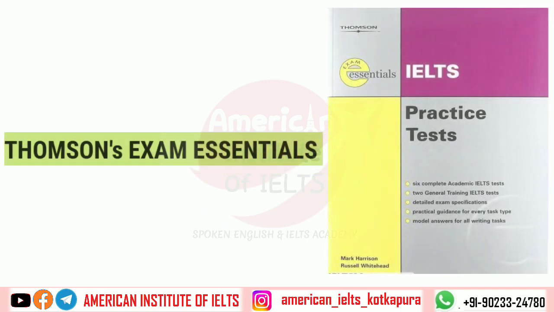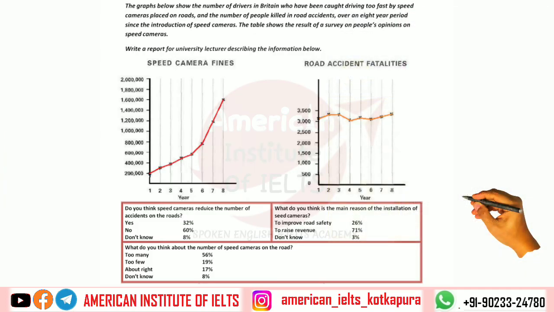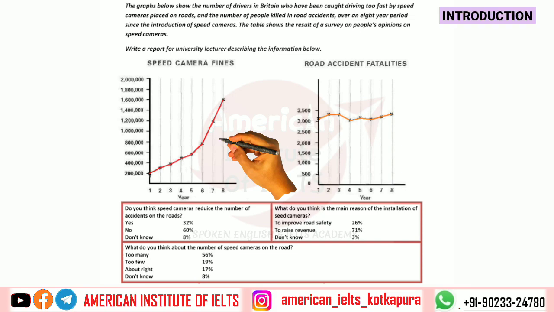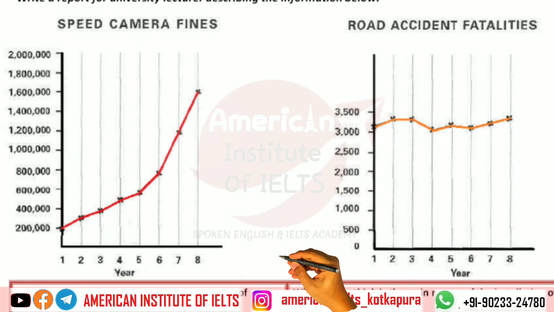Today I have selected task 1 from Thompson's Exams Essential, and the author is Mark Harrison. As we can see, there are two line graphs and then there are survey questions. So there is no doubt that this is going to be a lengthy task. While writing, we'll need to be very selective and short, and there is no need to put everything in writing, which I will tell you when writing. So let us start with understanding.